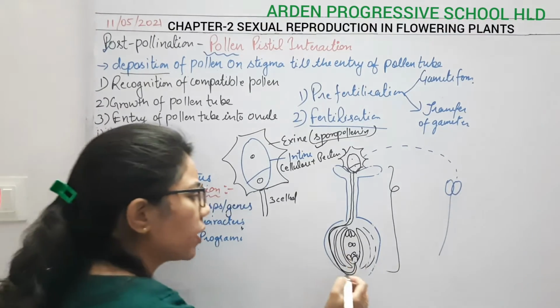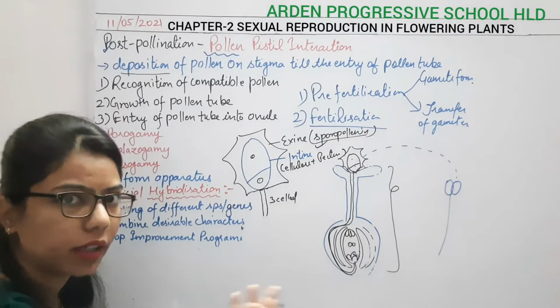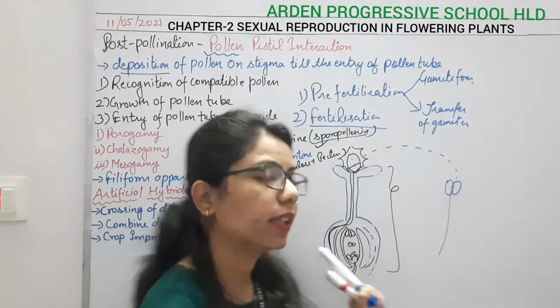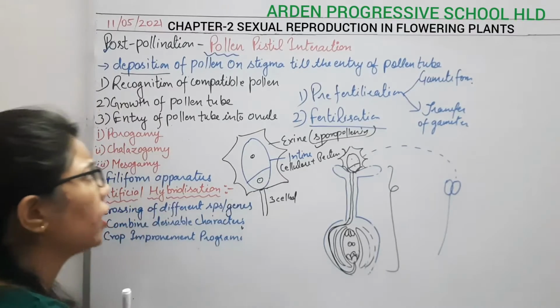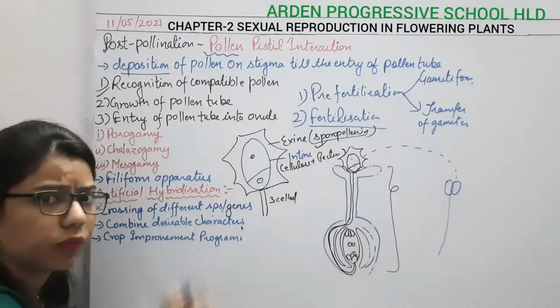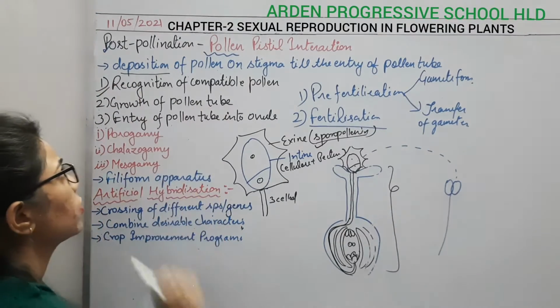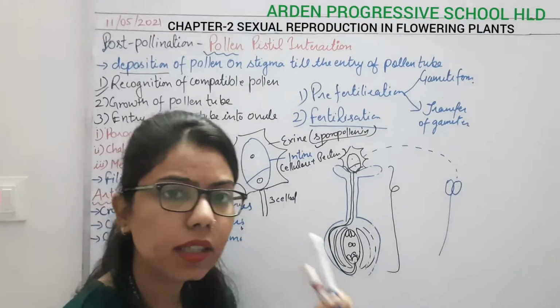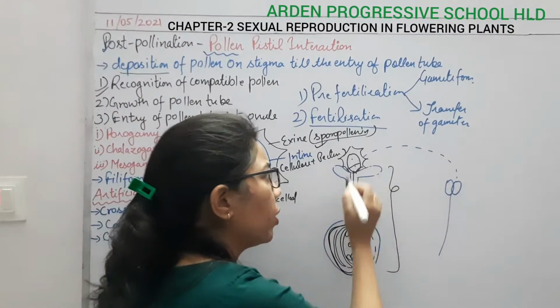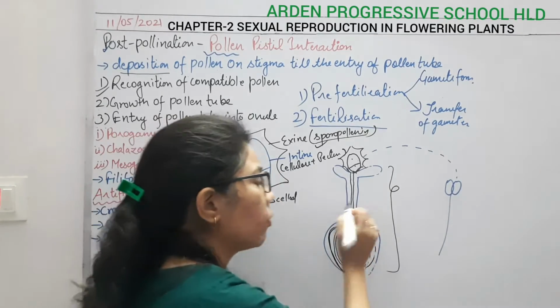Okay, once it enters inside the ovule, it will reach towards the embryo sac, and there fertilization will take place. For our ease, we have classified this into different steps. The first step is what? Recognition of compatible pollen. It means checking whether the pollen matches the species of the same flower.